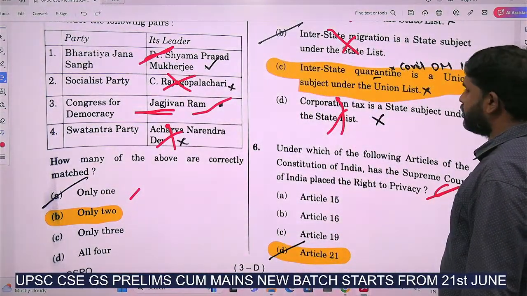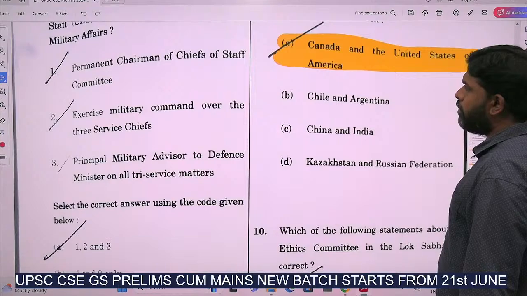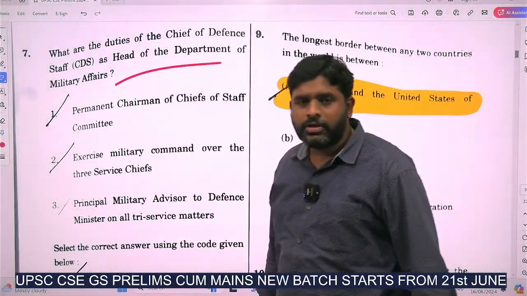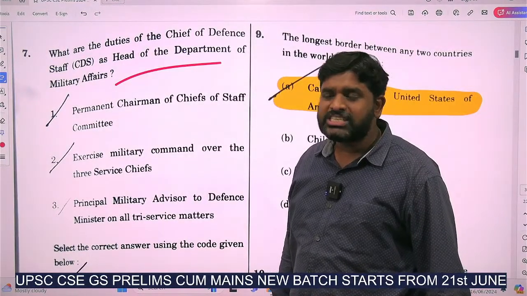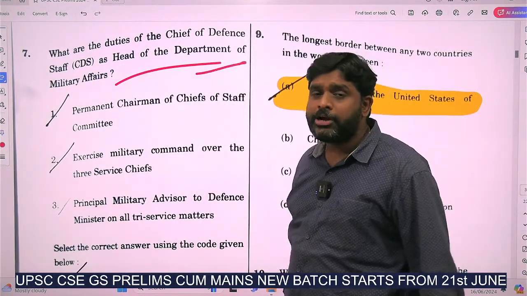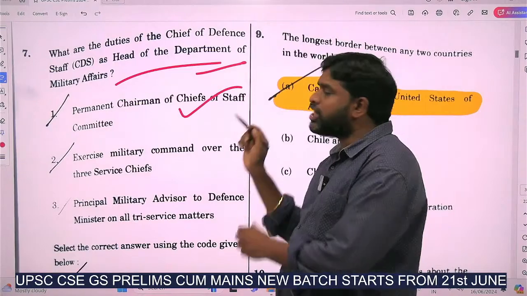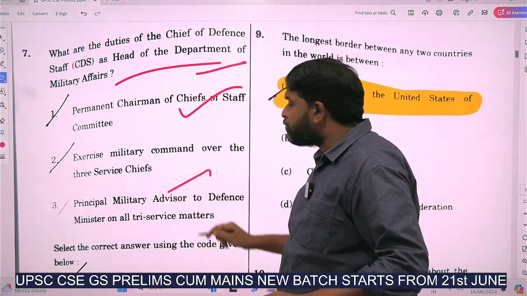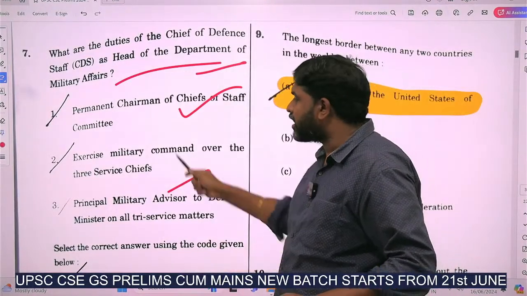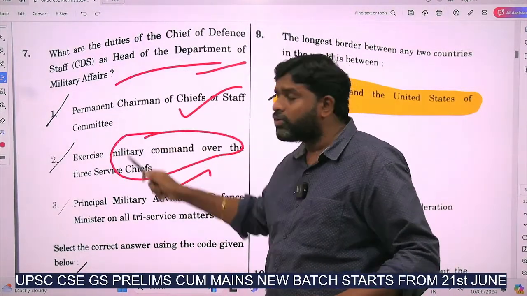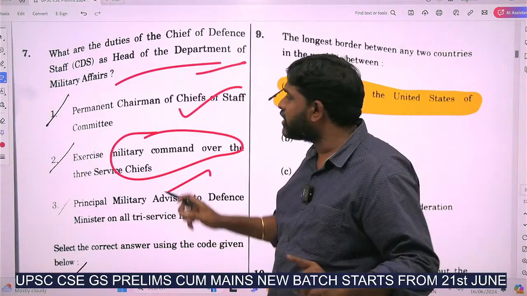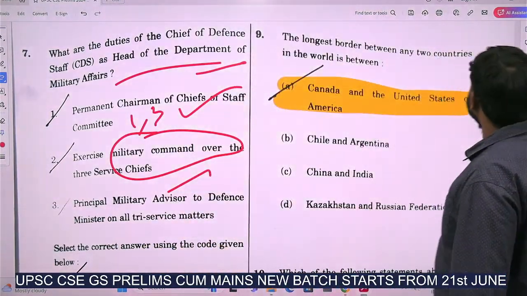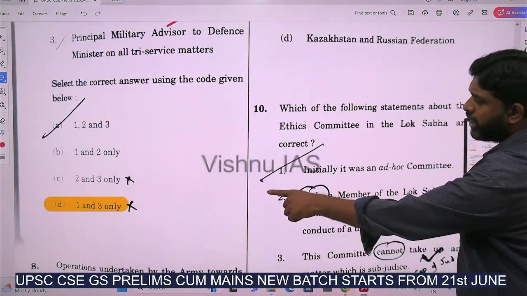And the 7th question is about what the duties of the Chief of Defence Staff are. As head of the Department of Military Affairs, permanent chairman of the Chiefs of Staff Committee? Correct. Principal military advisor to the Defence Minister? Correct. Exercise military command over the 3 services? No, that is the wrong answer. So the answer is 1, 3. 1 and 3 is the correct answer of the 7th question.